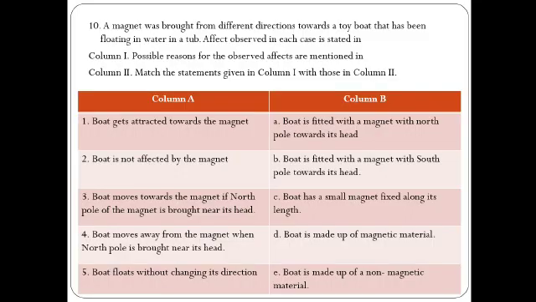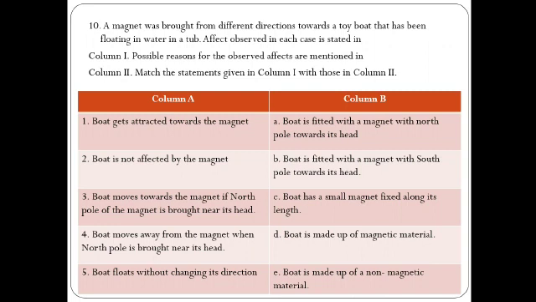Moving to the next, that is match the following, a very easy thing. Over here we have one possible reason, and next to it the result. I am directly speaking the answer, or you can do it on your own also. The first one is the boat gets attracted towards the magnet. Definitely this boat is made up of magnetic material. Due to that reason the magnet can attract your boat. So the answer is D, boat is made up of magnetic material.